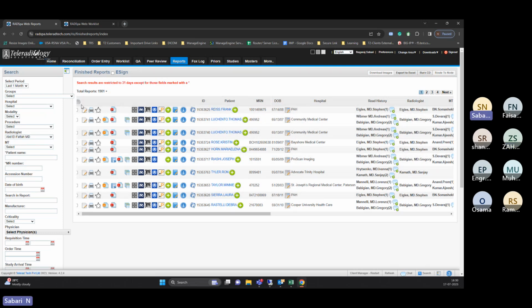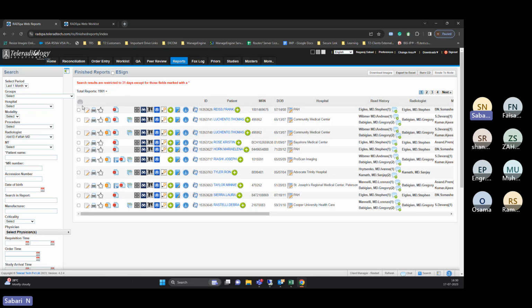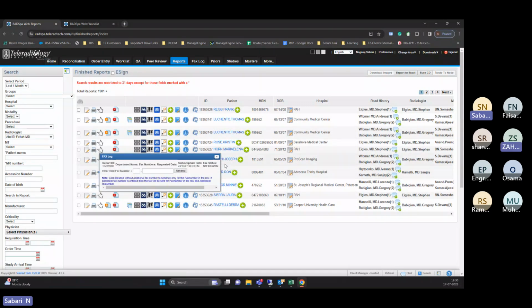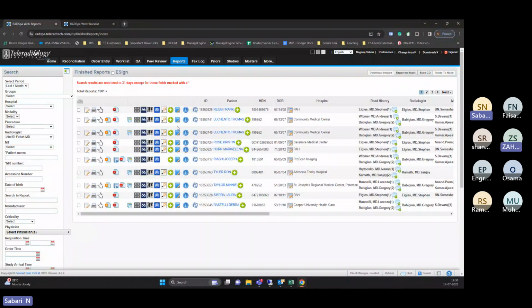Okay, so now if we come back here, same as our previous screen, the worklist options are available here, like selecting one study, multiple studies or random studies using a checkbox. And if you want to send any fax, because the report has been done, you can do it. If you have the fax number, we can configure it in the application, and the fax will go automatically. If the fax has not gone, you have to check the fax and you can resend it. You can put the fax number here and click on resend, and the report will be faxed again.